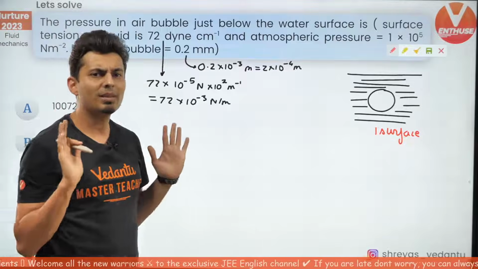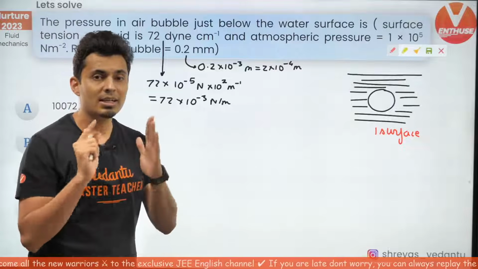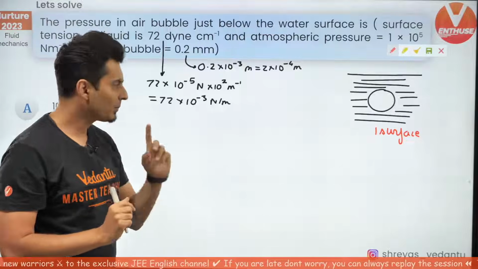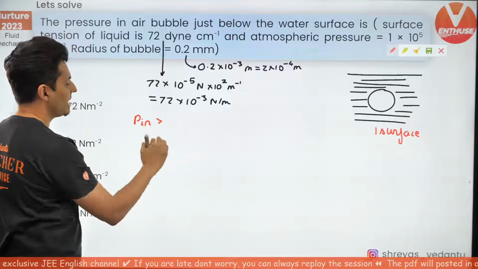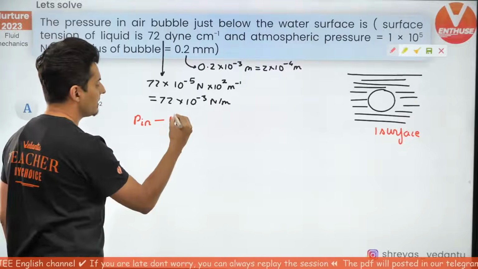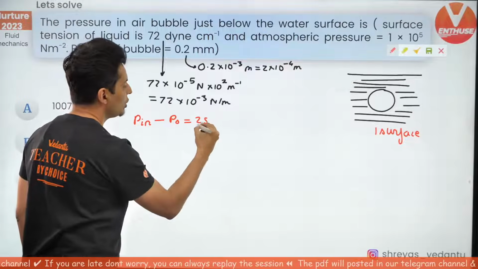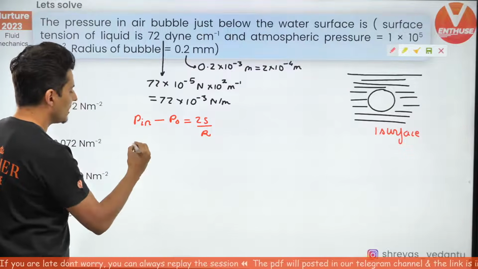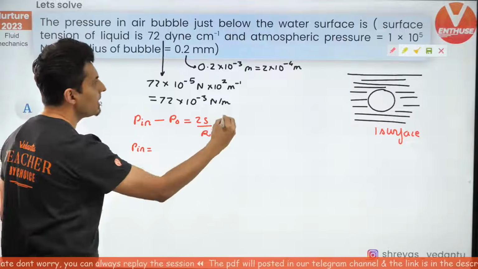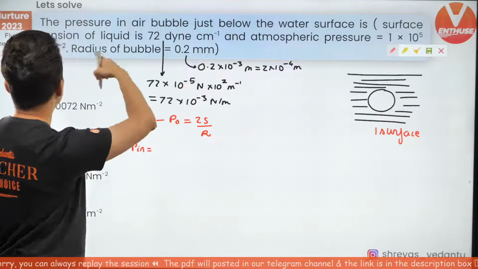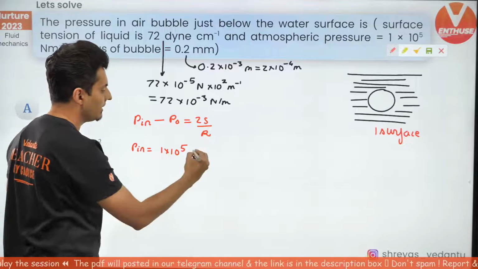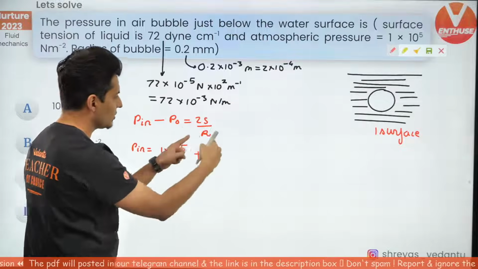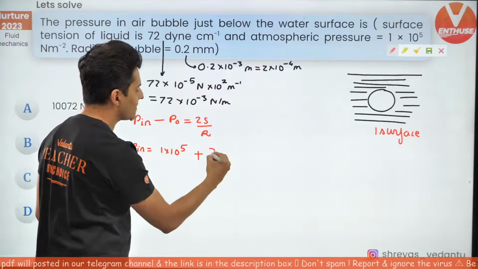And if there is only one surface, what formula will you use? Excess pressure is 2s by r. So pressure inside is more than the pressure outside. That means inside pressure minus the outside pressure will be 2s by r. So the inside pressure will be P naught. What is P naught? It is given. It is 1 into 10 to the power 5 Newton per meter square, plus 2s by r.